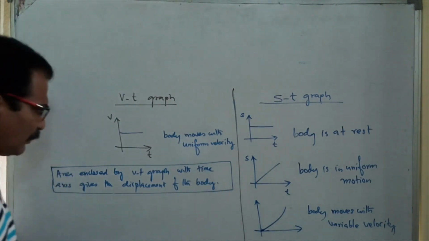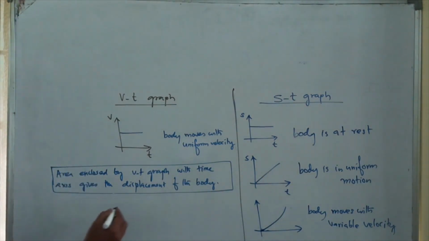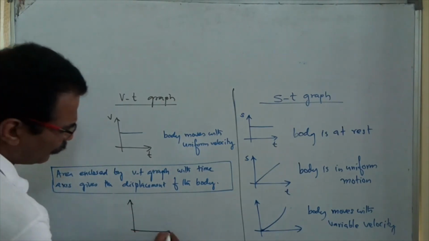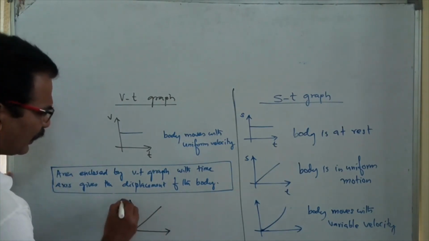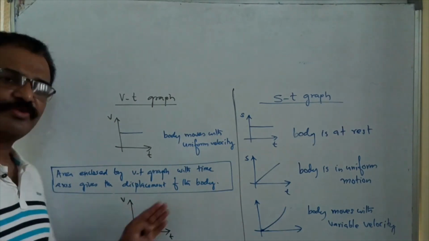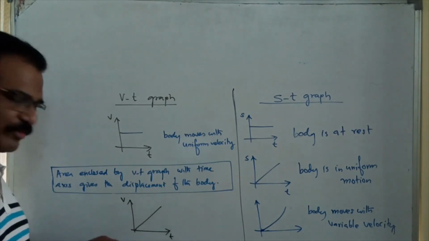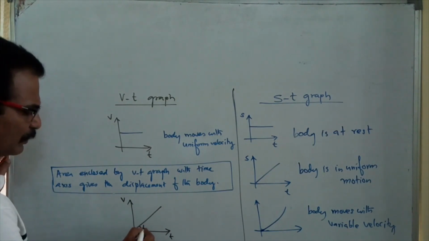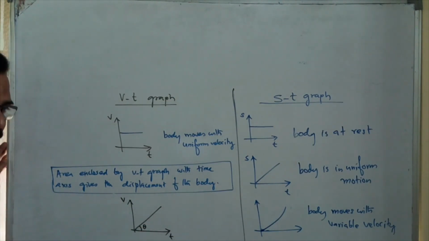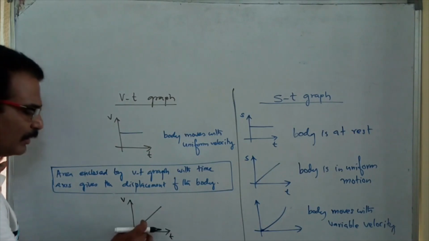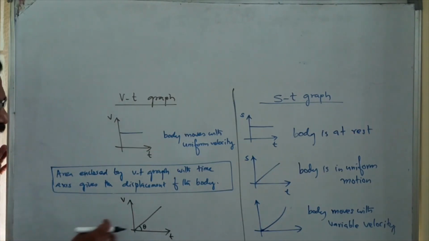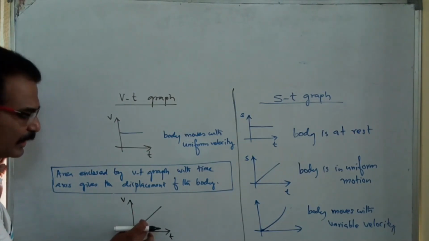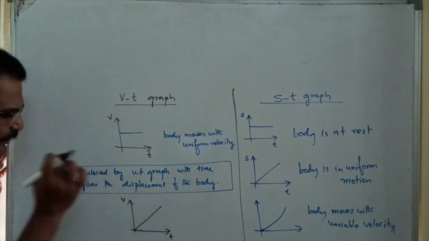Now time is running out again. Well, now I can take another case. If the velocity time graph is like this, inclined, then what is the meaning? The velocity time graph is not parallel to the time axis. It makes an angle. Do you know what name is given to this angle? Theta is the symbol I have used. The name of the angle is angle of inclination. Well, that we will see once again.